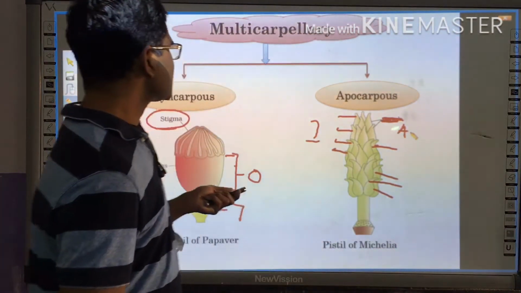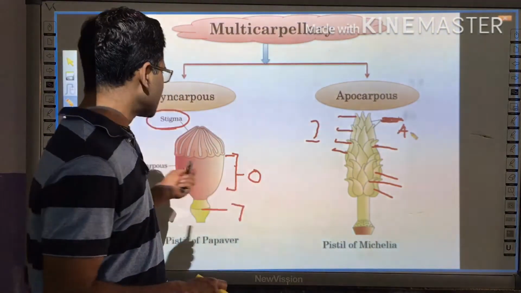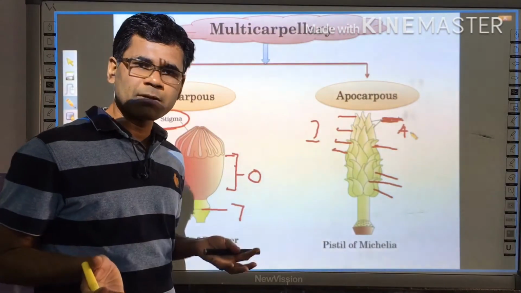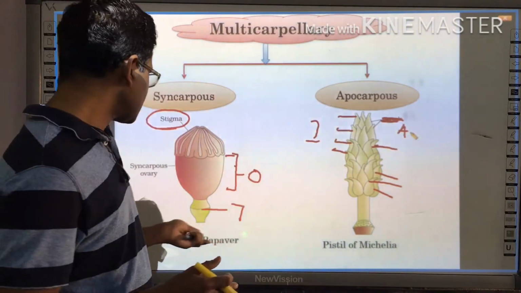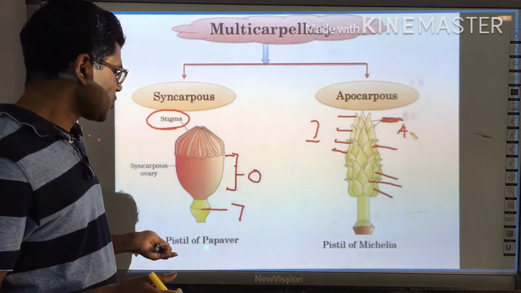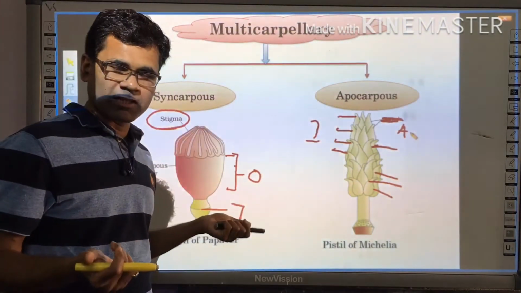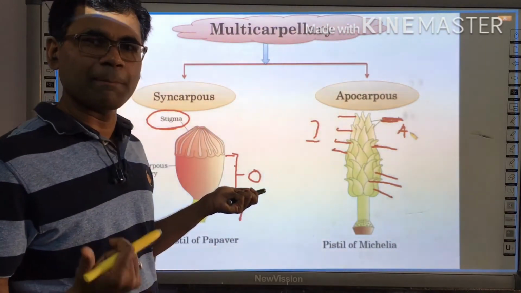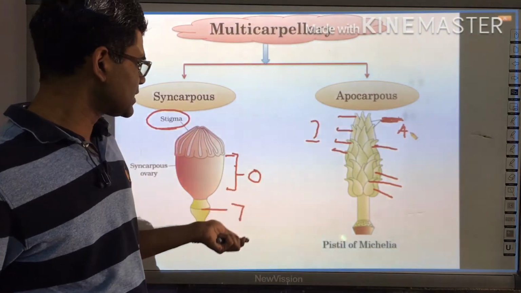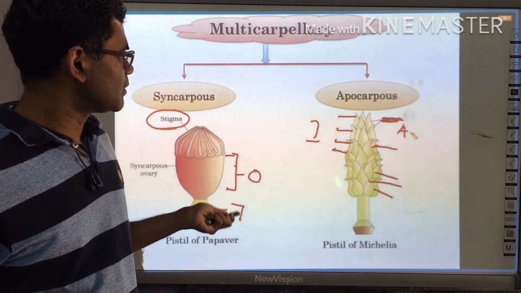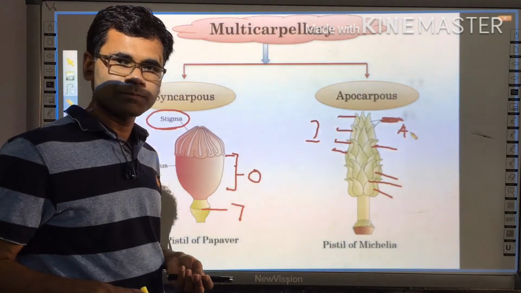Okay. So these are the two conditions, syncarpous and apocarpous. Again, let me repeat. Syncarpous, where many carpels are there and the carpels are fused together. Example is the pistil of Papaver. And apocarpous, if many carpels are there, a multicarpellary condition, but all the carpels remain free from each other, that is called the apocarpous condition, and the example is Michelia.